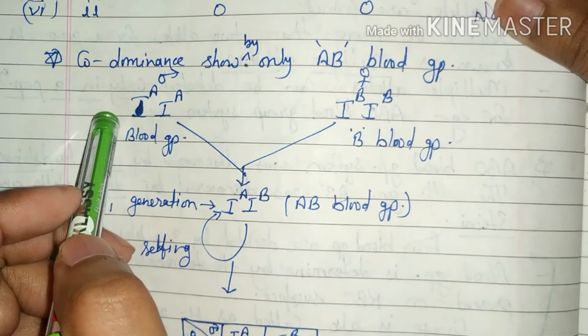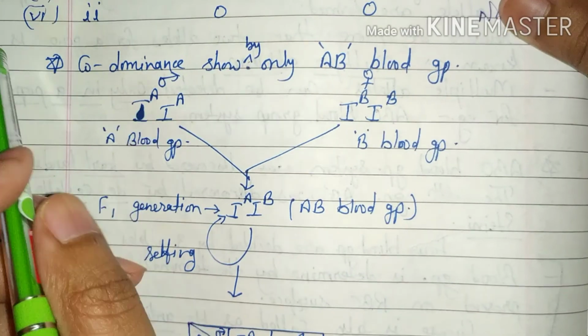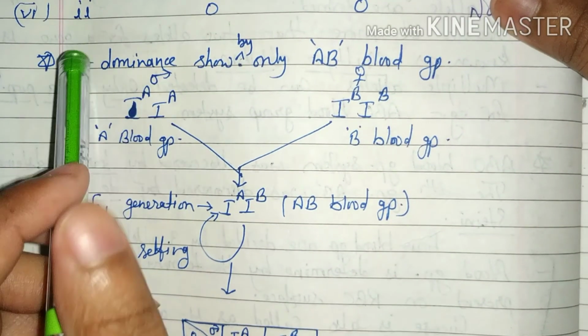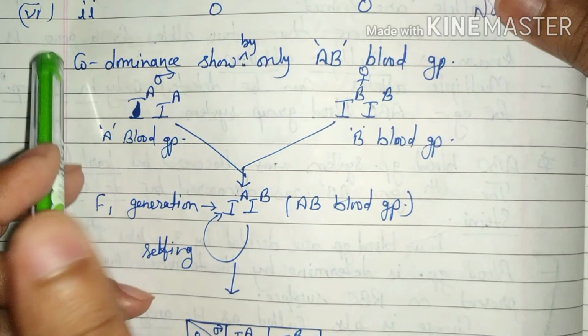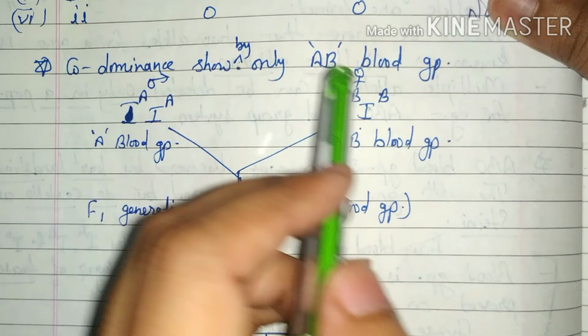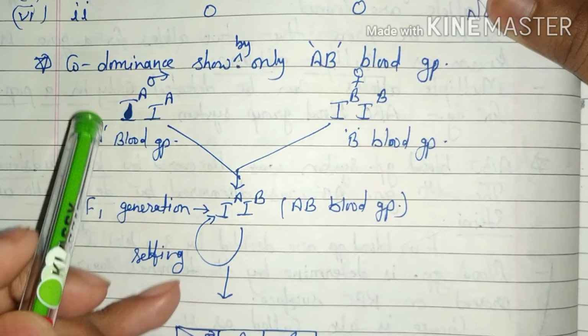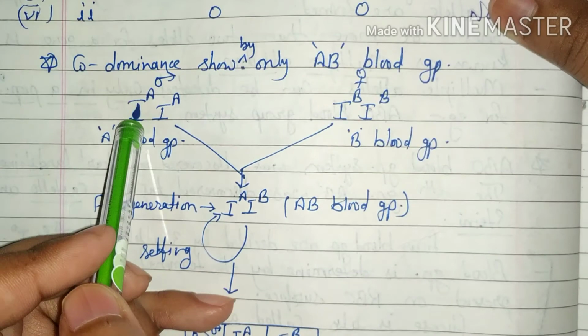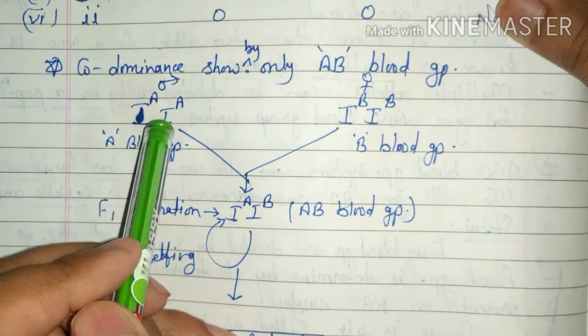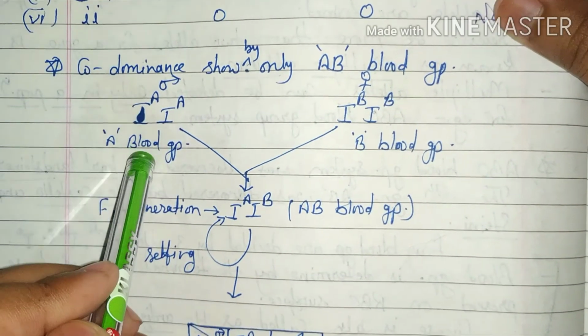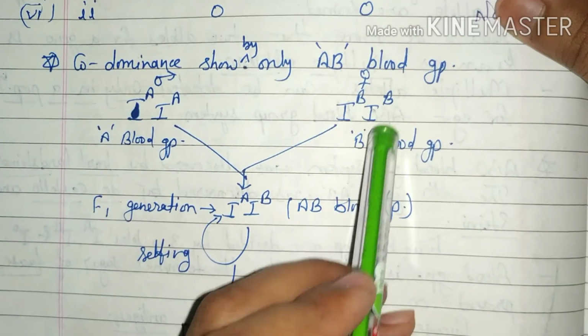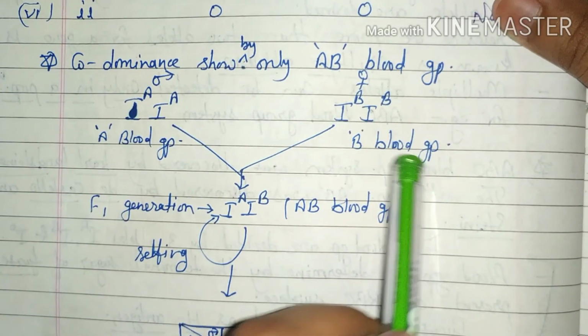In parents, male parent has A blood group and female parent has B blood group. Then genotype will be IAIA in A blood group and IBIB in B blood group.